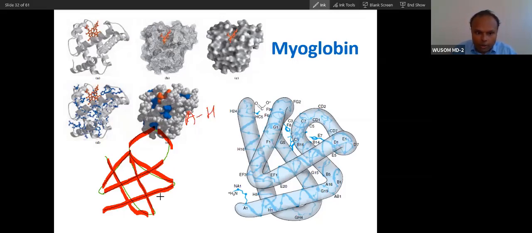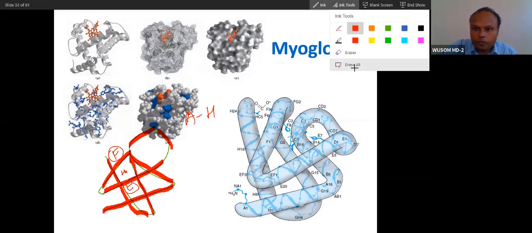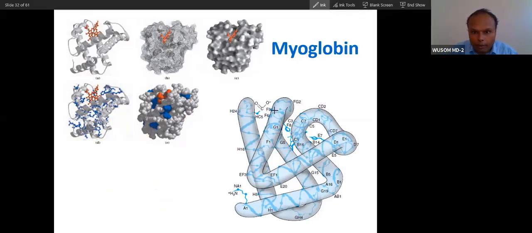Each of these has like 7 to 20 amino acids, depending on the arm. And heme is present here between the E arm and F arm. Heme is inside the deep pocket of the myoglobin. And you know, this myoglobin is all alpha. No beta is present, all alpha.